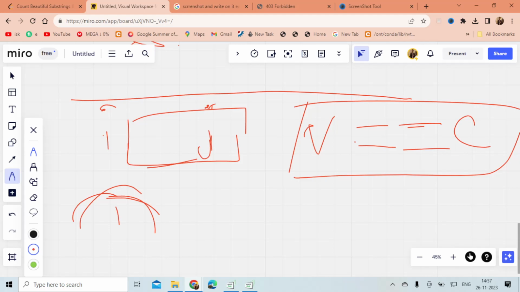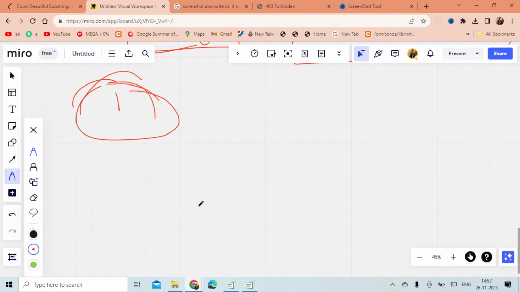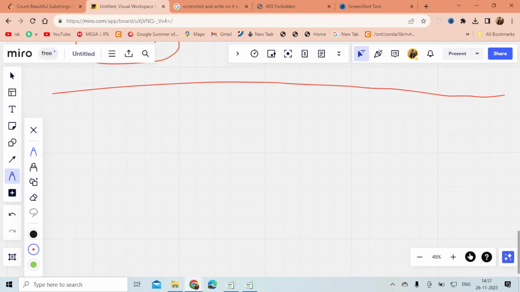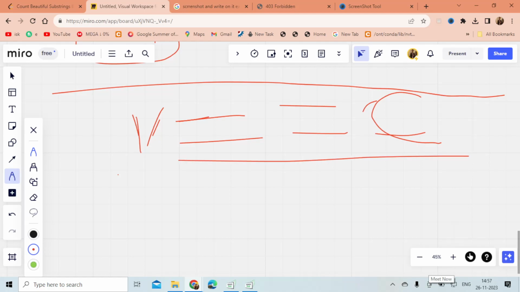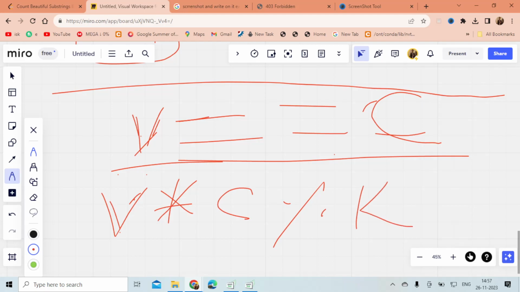Our first condition is satisfied. Clear? Right? Now we have to see the second condition. Now we know that v equals c. It means that vowels are equal to consonants. So the second condition is v times c mod k equals 0.